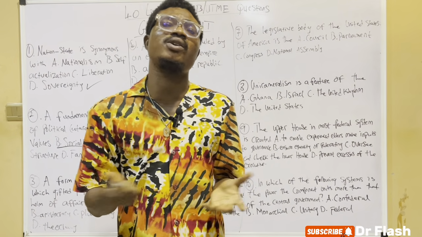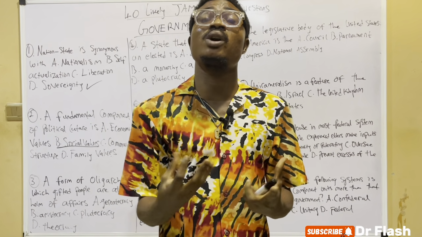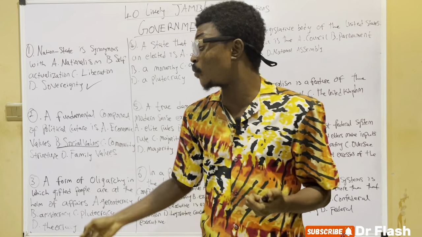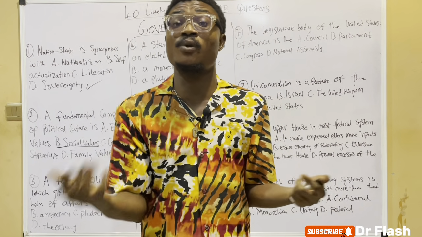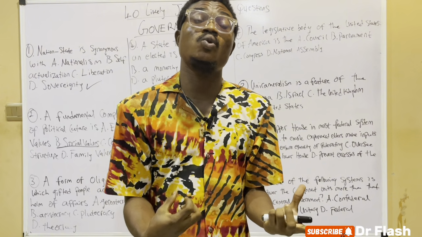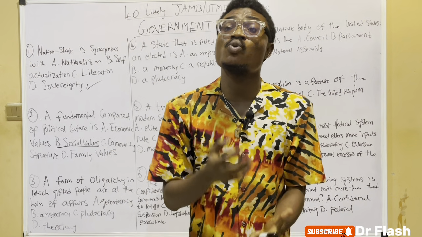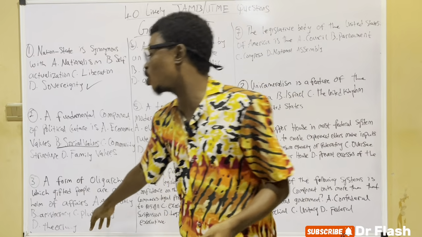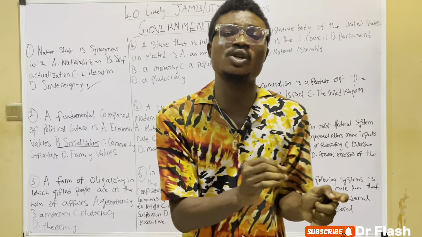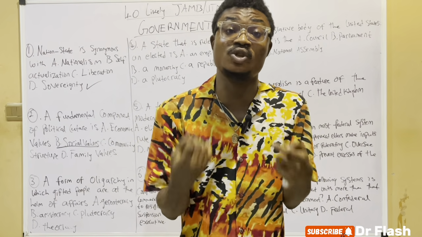On D, theocracy. What is theocracy? Theocracy is a government of the priestly class. A government ruled by a bishop or priest is called theocracy. Or you could say that a government in which the political and religious head rule is called theocracy.